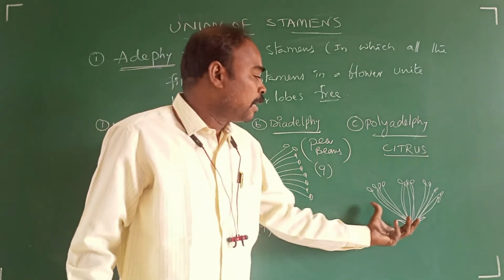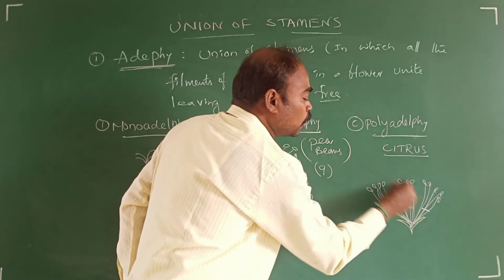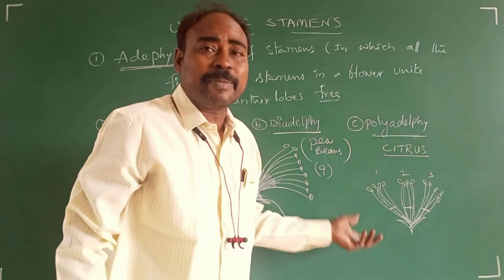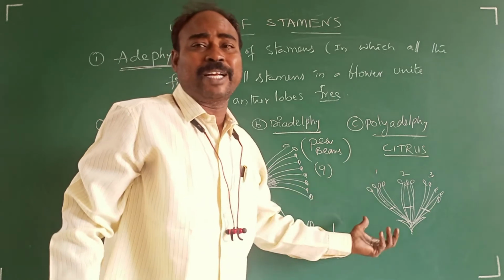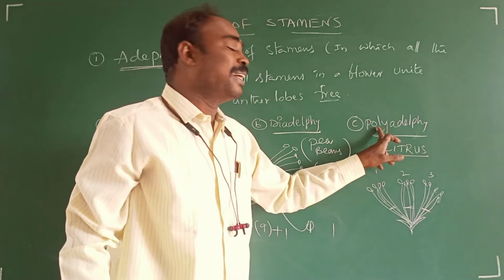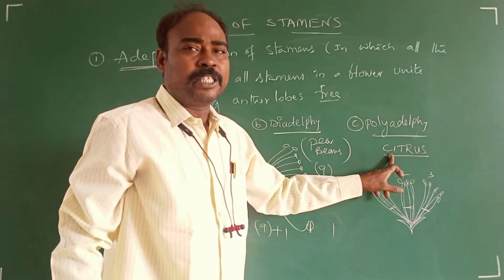They are fused and form more than 2 bundles, 1, 2, 3 or 4. More than 2 bundles means 3 or 4 or 5 bundles may be formed by the union of their filaments, and then it is said to be polyadelphous, found in citrus.